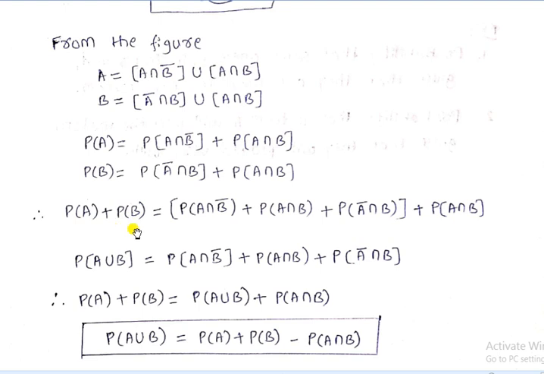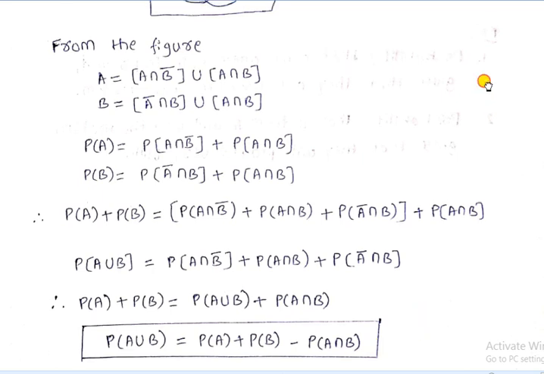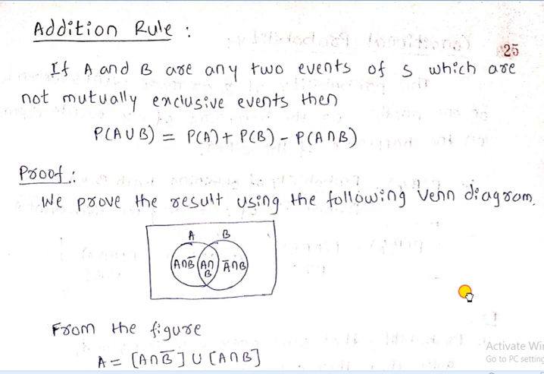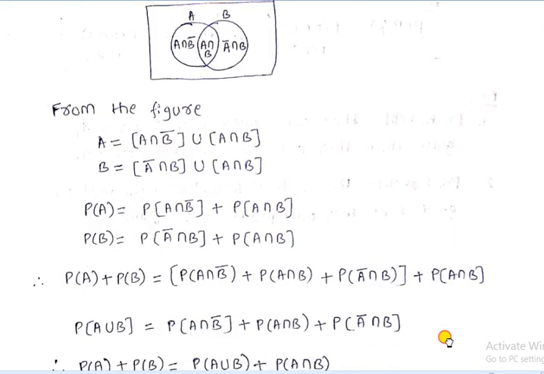Therefore P of A plus P of B equals P of A union B plus probability of A intersection B. Shifting A intersection B to the left hand side, P of A union B equals P of A plus P of B minus P of A intersection B. This result is called the addition rule.